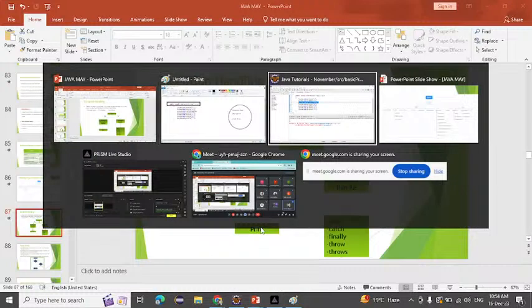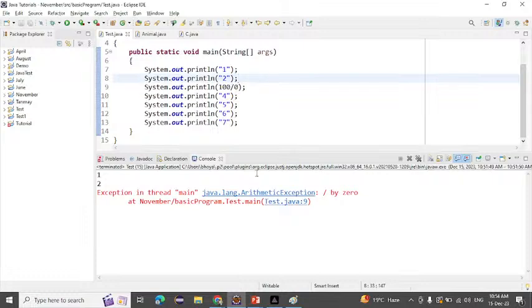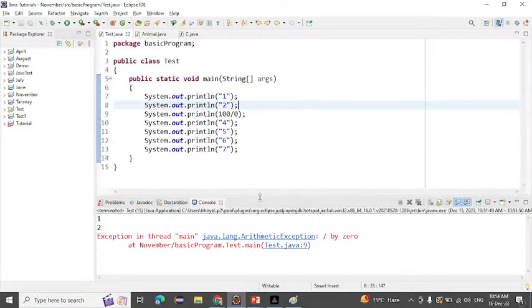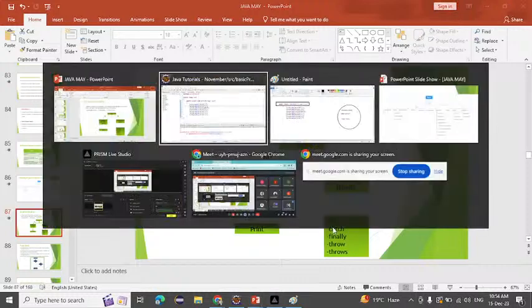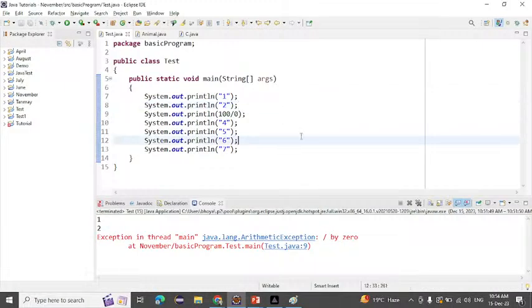Right, now we will try to handle this exception. To handle exceptions, we have many things like try, catch, finally, throw, and throws. Today we will see try and catch. Simply we will come here. What is our motive? We have to maintain the normal flow of the program.